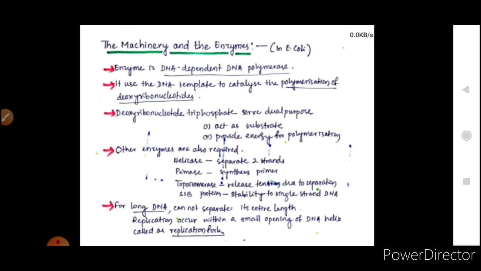Now when we talk about replication, first we will talk about the machinery and various enzymes which are there in replication. So the enzymes are DNA dependent DNA polymerases, because the DNA strand will act as a template. So the DNA polymerase is something which will form the other strand. We'll say that it is DNA dependent DNA polymerase. It will depend on the template DNA strand for extending the other strand.